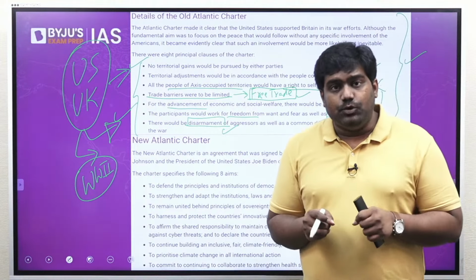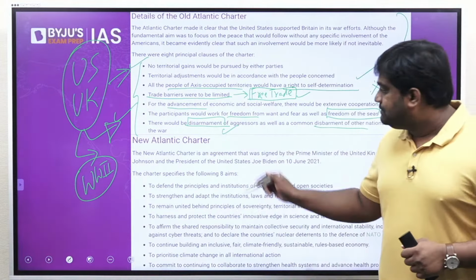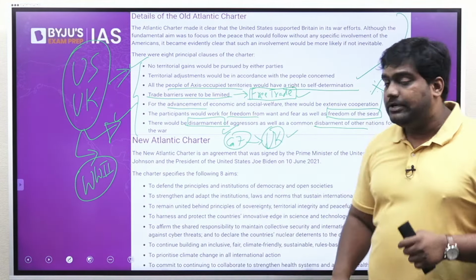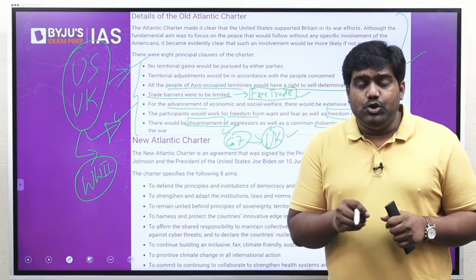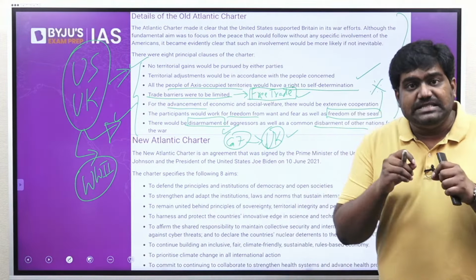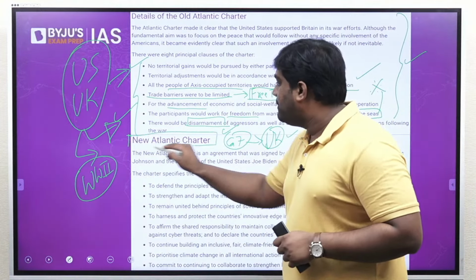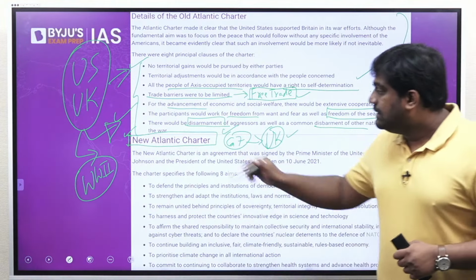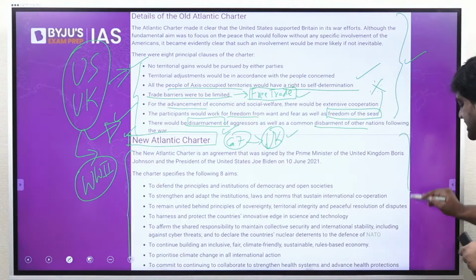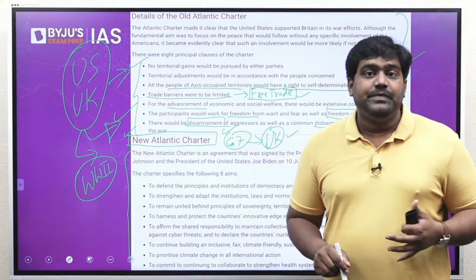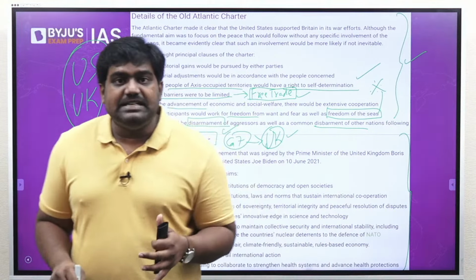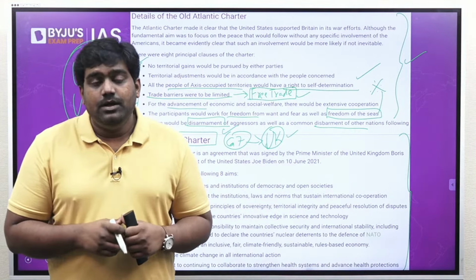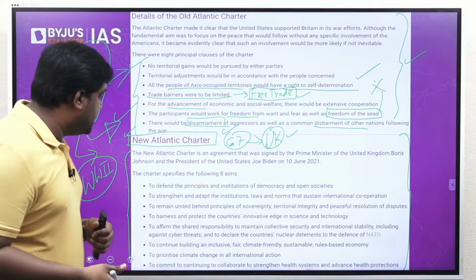Now, this topic is in news because last year, when the G7 summit was hosted by the United Kingdom at Cornwall, the leaders of US and UK renewed their commitments and signed the new Atlantic Charter. That is why the topic is in news and it can be very important for your prelims. Under the new Atlantic Charter, US and UK have made fresh commitments to stabilize the world order, to promote the global economy, and also to deal with the pandemic. So that is why the new Atlantic Charter was in news.